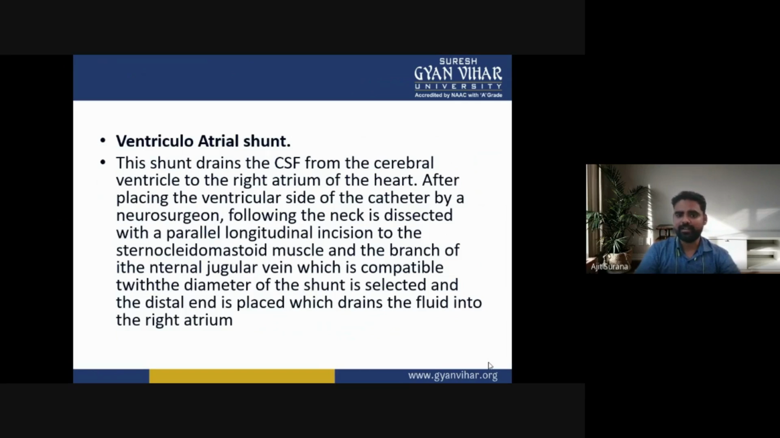So, in the ventriculoarterial shunt, the shunt is mainly used to drain the cerebrospinal fluid from the cerebral ventricle to the right atrium of the heart. After the neurosurgeon places the ventricular side of the catheter, the neck is dissected with a longitudinal incision parallel to the sternocleidomastoid muscle, and a branch of the internal jugular vein compatible with the diameter of the shunt is selected. The distal end is placed to drain the fluid into the right atrium.